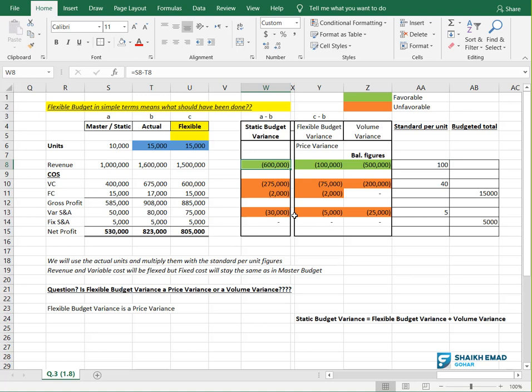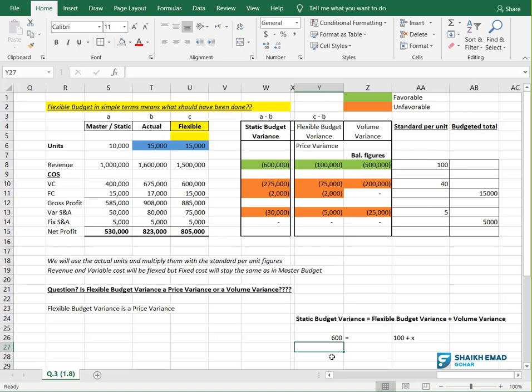It is the difference between flexible and actual results, right? Based on this formula, you say 600 is equal to 100 plus X, right? And 600 is good, 100 is also good.